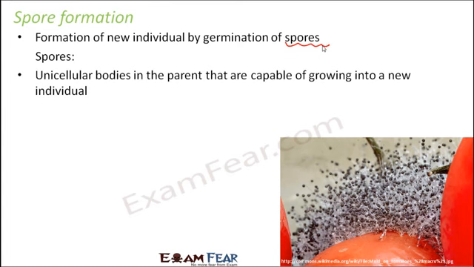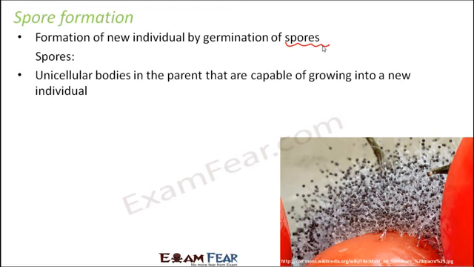You would have seen that you often plant a small tree in your house with the help of seeds. So what are seeds? They are small structures, but they are capable of growing into a big plant. Similarly, these spores are small bodies which are capable of growing into a new individual, and these spores are released by the parent organism.